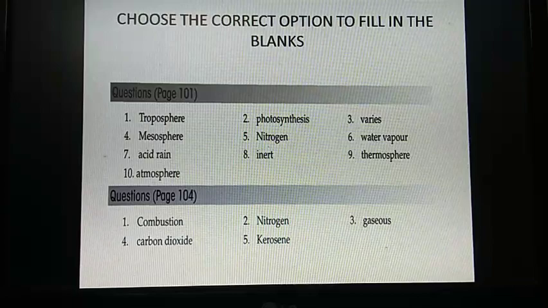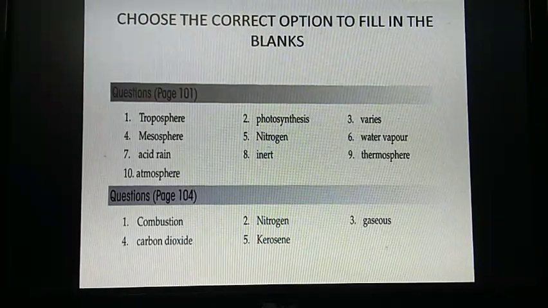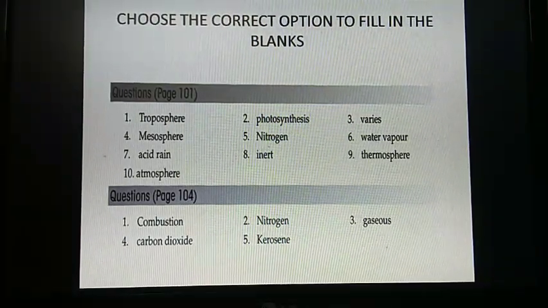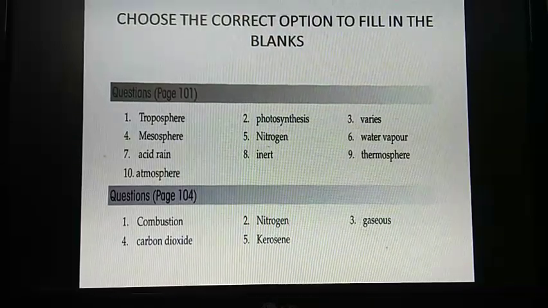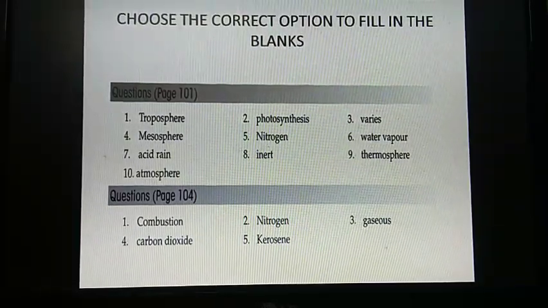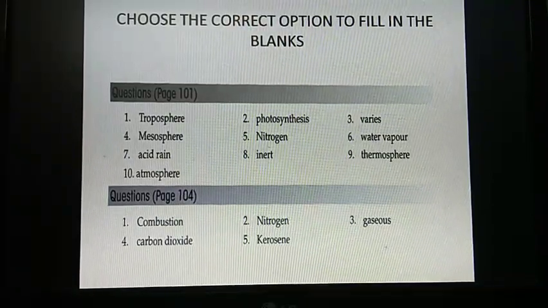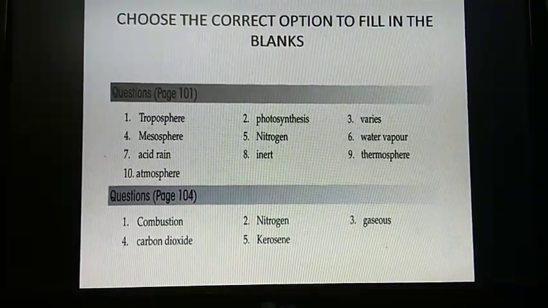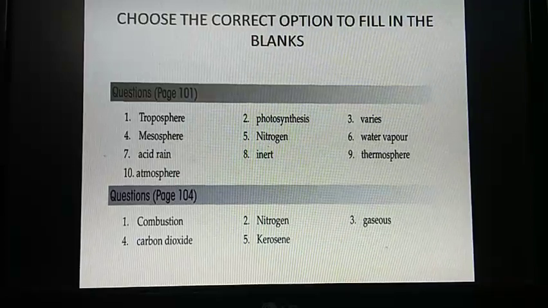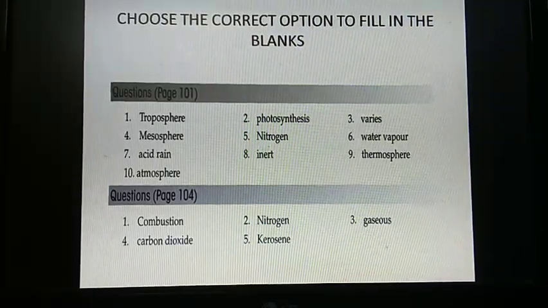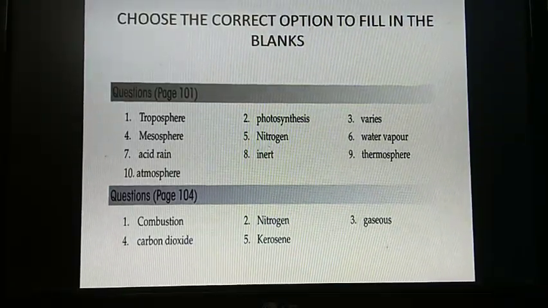Number 9. Artificial satellites orbit in dash layer of Earth's atmosphere. Answer is thermosphere. Number 10. The blanket of air that surrounds the Earth is dash. Answer is atmosphere.